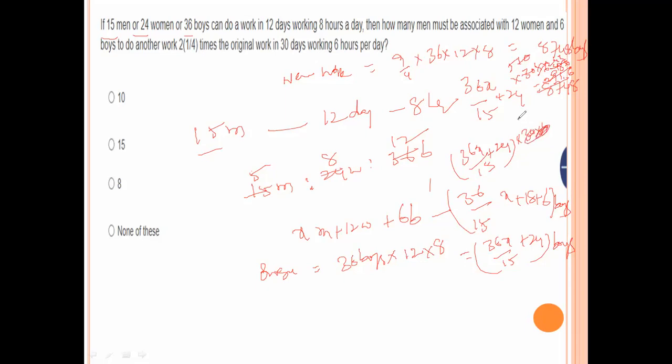So this one cancels. Here 5 into 5 equals 243. 36 into 5 gives 12x plus 120. Sending that from the side we get 243 minus 120, remaining is 123. So approximately x value is some 10. So 10 is the right answer. X value is 10 point something, meaning 10.